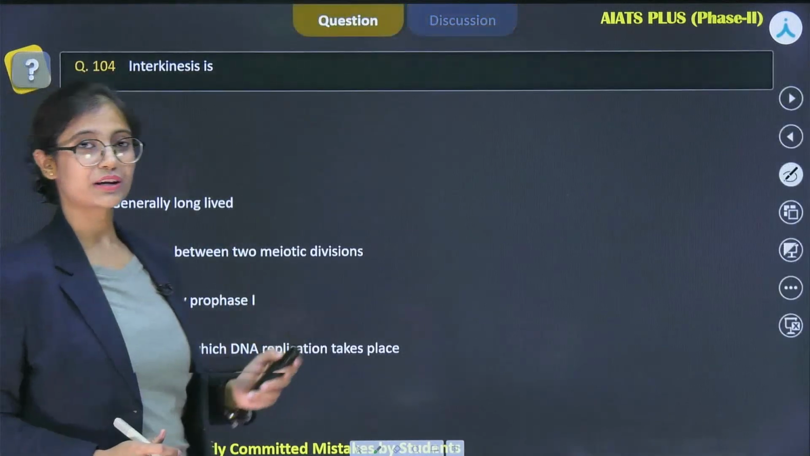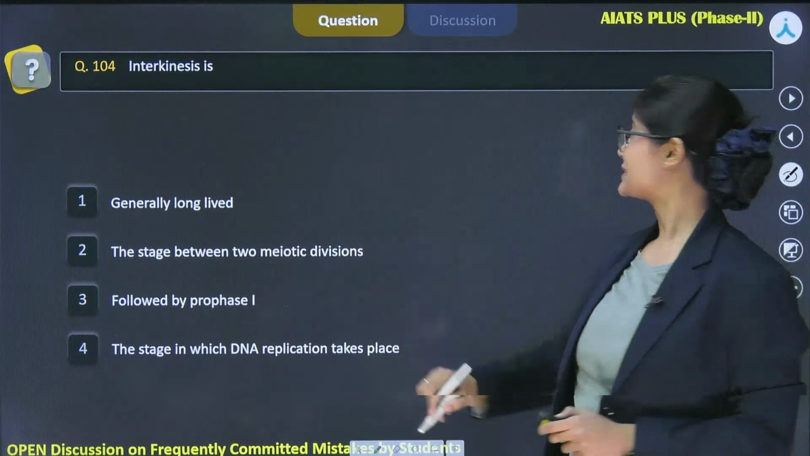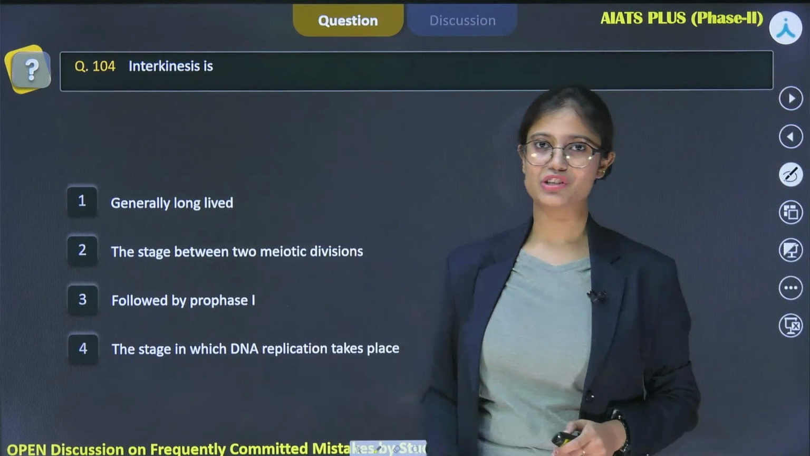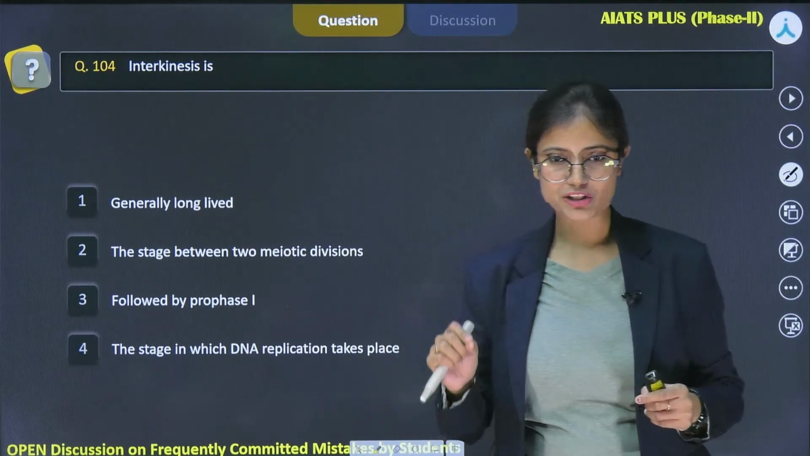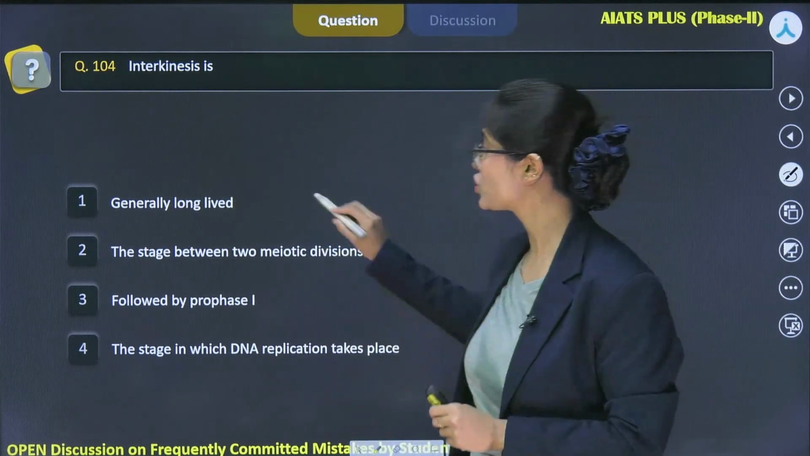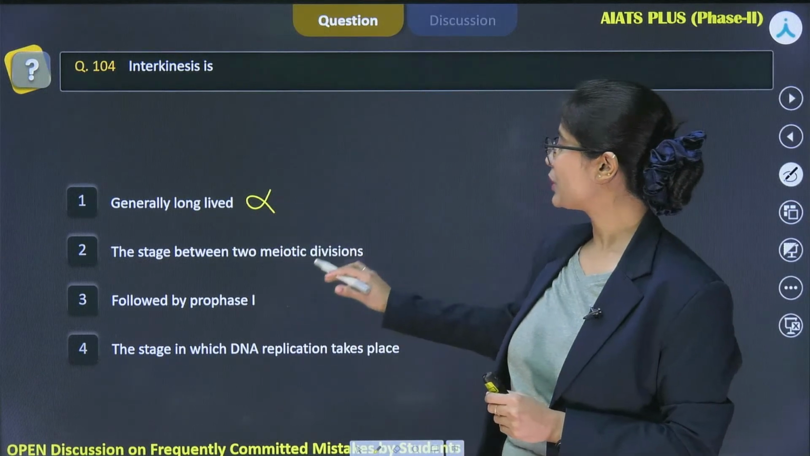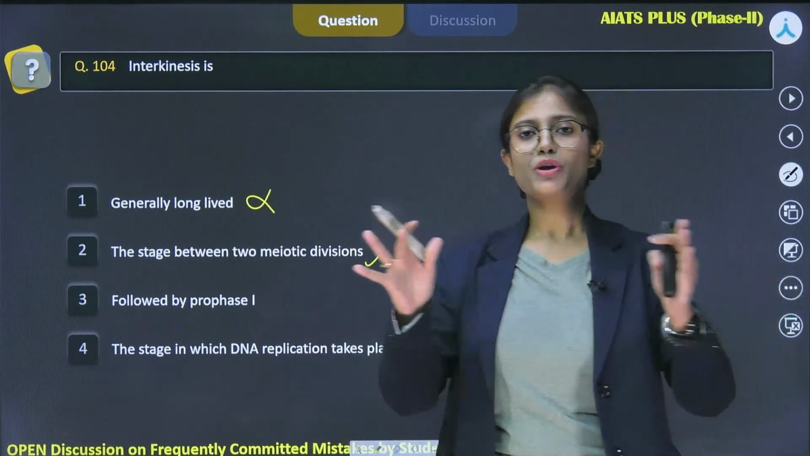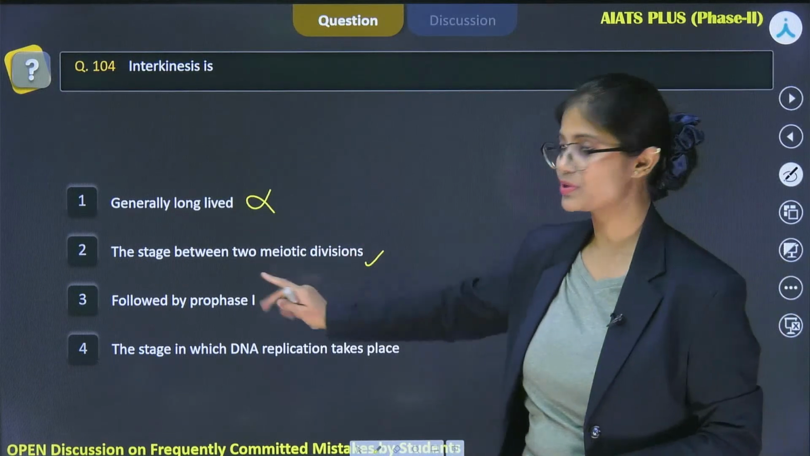Now let's get back to the question, which is actually talking about the interkinesis phase. Now let's see the options. The first one is generally long-lived. Interkinesis, telophase 1 और prophase 2 के बीच में होता है, that means it will be short-lived. तो ये वाला option incorrect हो गया. Next one is the stage between two meiotic divisions. So yes, it is absolutely true. In between meiosis 1 and meiosis 2, this phase exists, and that's why this option is correct.